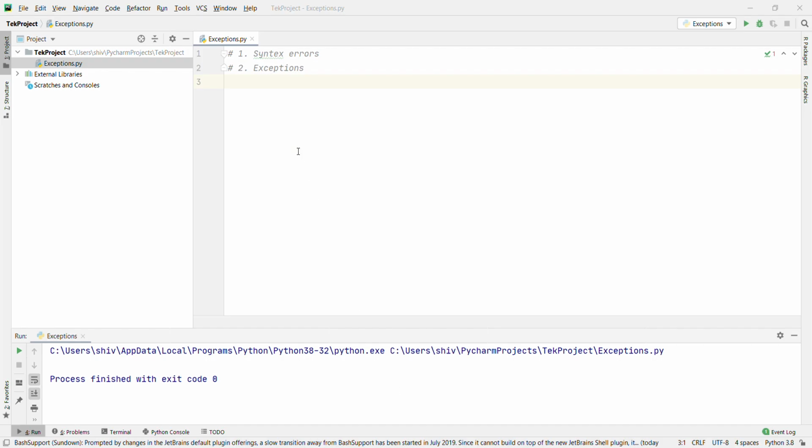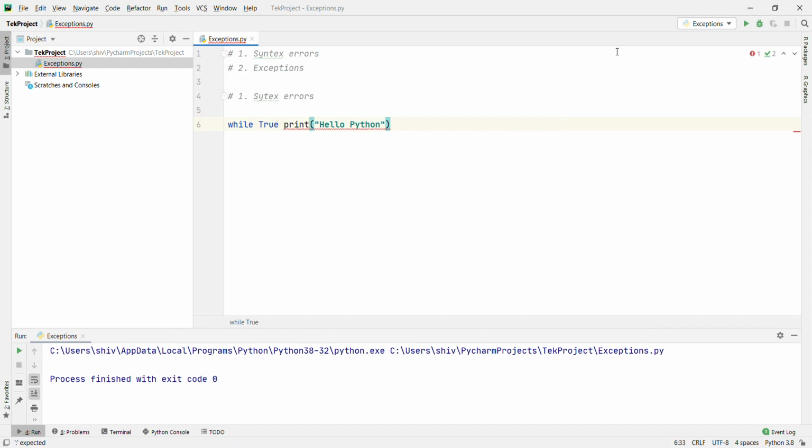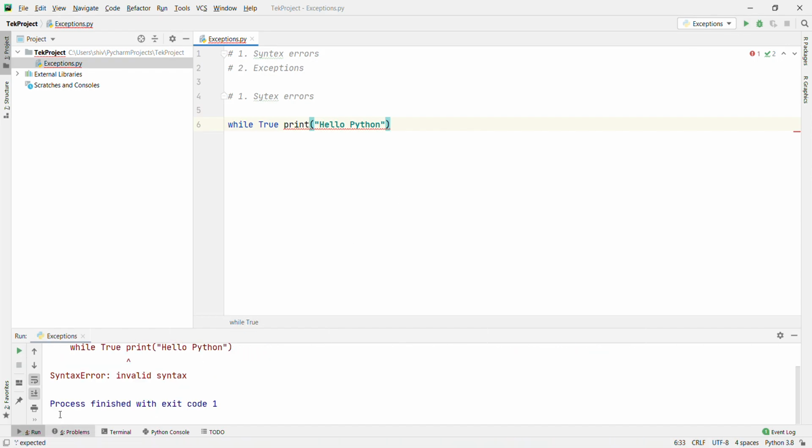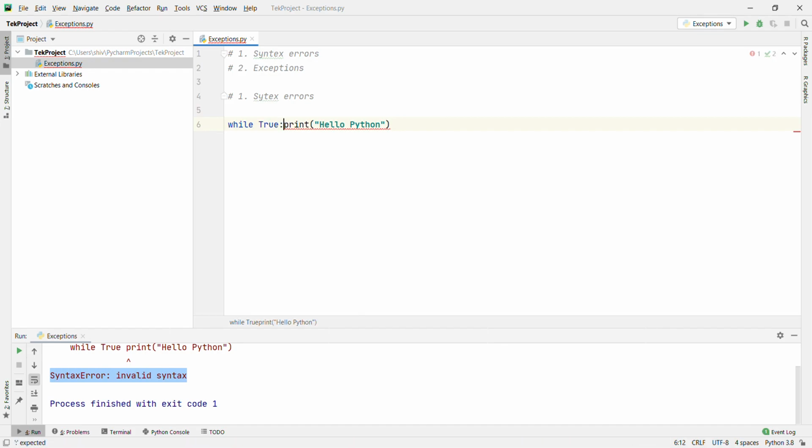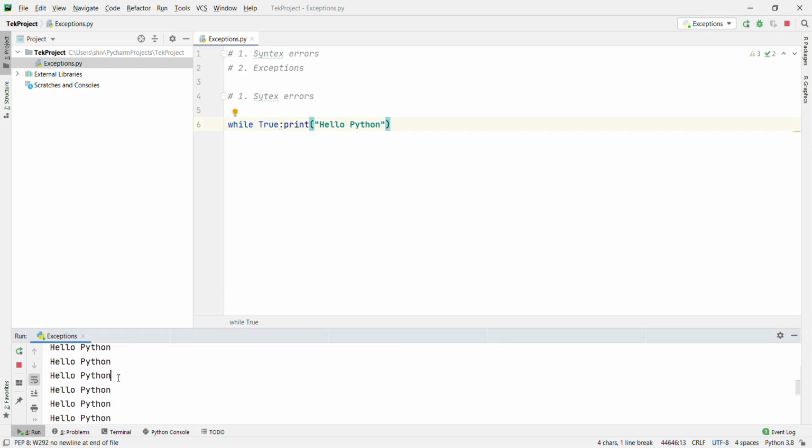What is a syntax error? First one, syntax errors. Just like the example: while True print hello Python. When you run it, see what will happen. It will give a syntax error, invalid syntax. How are we going to resolve it? We are going to use a colon, and when you run it, it will give you an infinite loop of hello Python. Click on the red stop button.